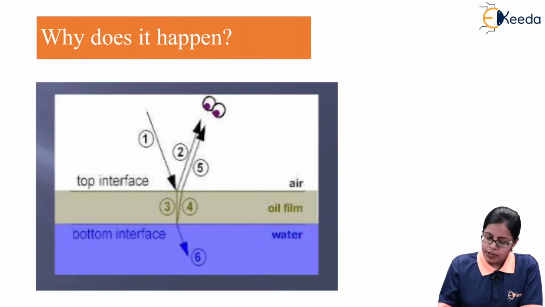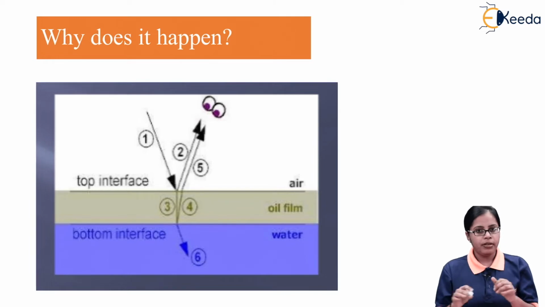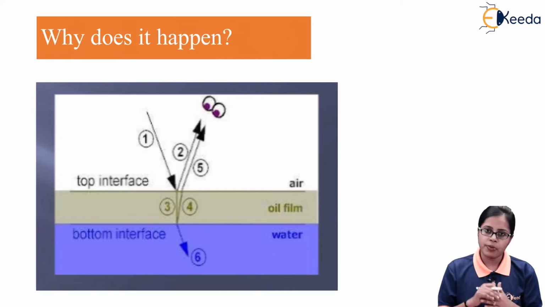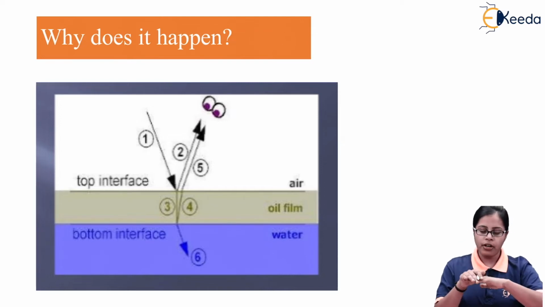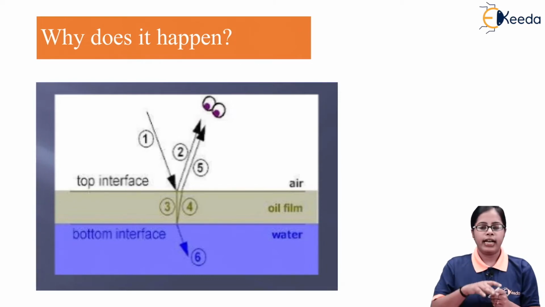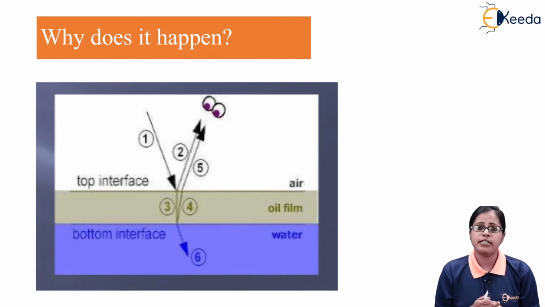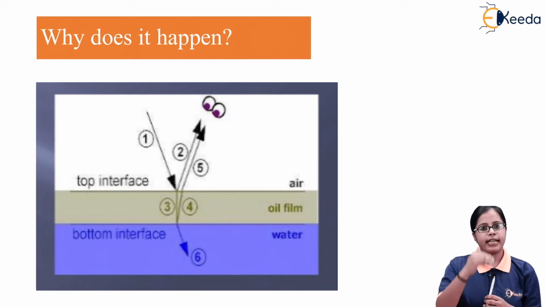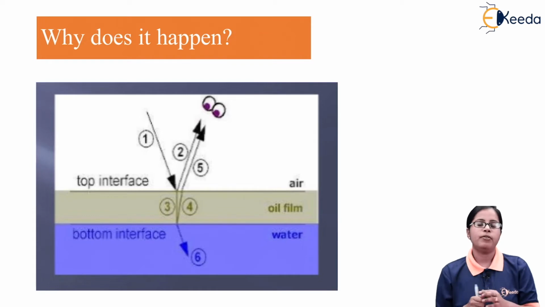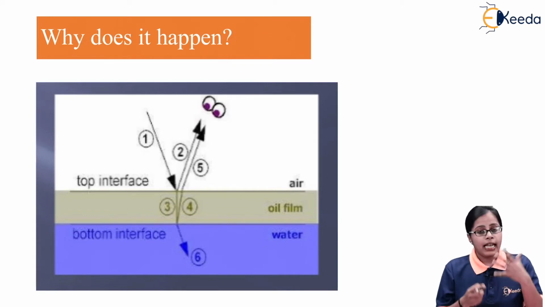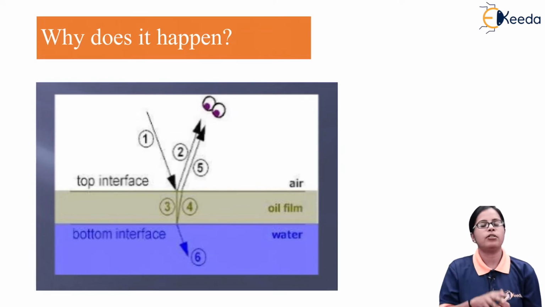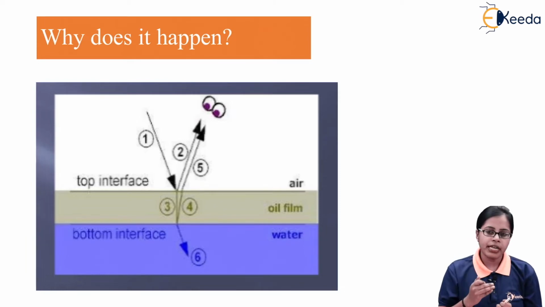If you look at the diagram, we have an oil film which is present on the surface of the water. If I consider different mediums over here, you have the surface of water, on the surface of the water there is oil spread on it, and above the oil I will have the atmosphere, which is present in the form of air. So overall, the mediums present are air, then the oil film present on the water surface, and lastly the water medium.